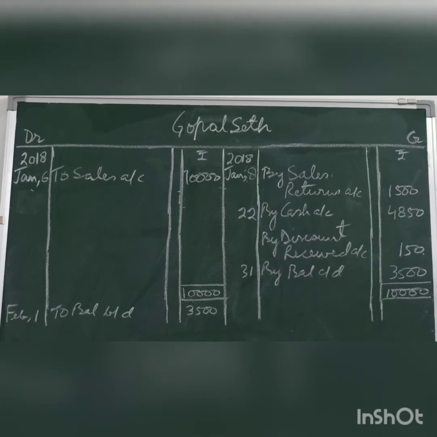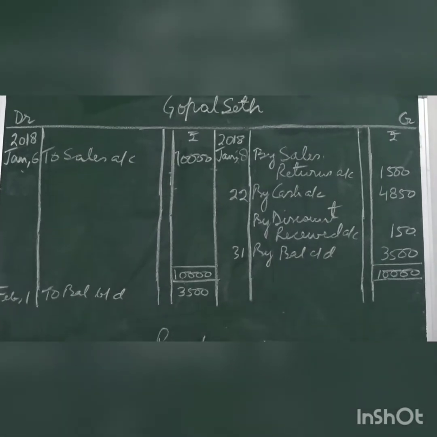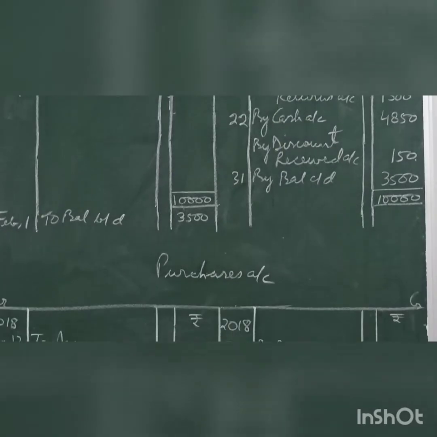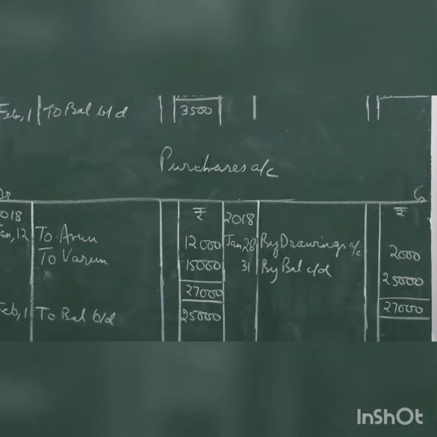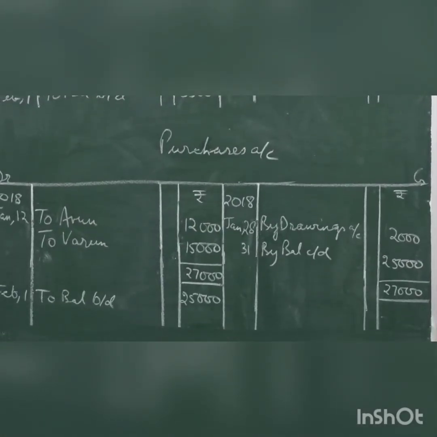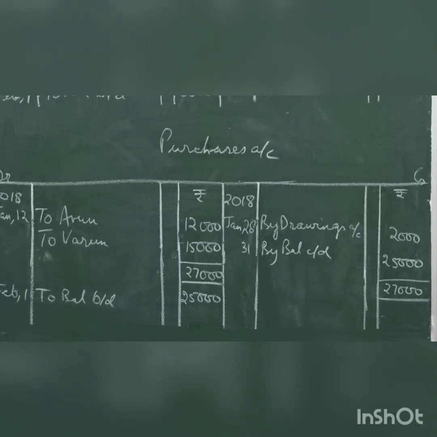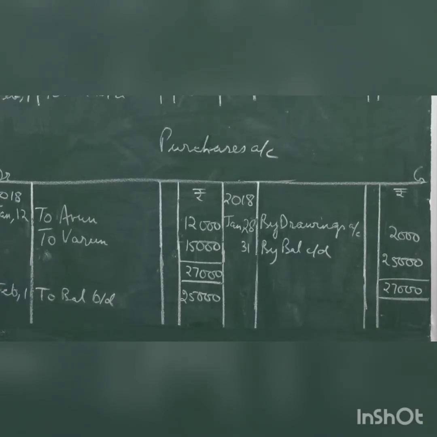The next account is the purchases account. On 12th, goods were purchased on credit from Arun and Varun respectively. Purchase account is a normal account, so debit all expenses rule will apply. The posting will be on the debit side. 12th, to Arun 12,000, to Varun 15,000. There are two credits, so both will be posted with the respective figures, so that purchases become 27,000.